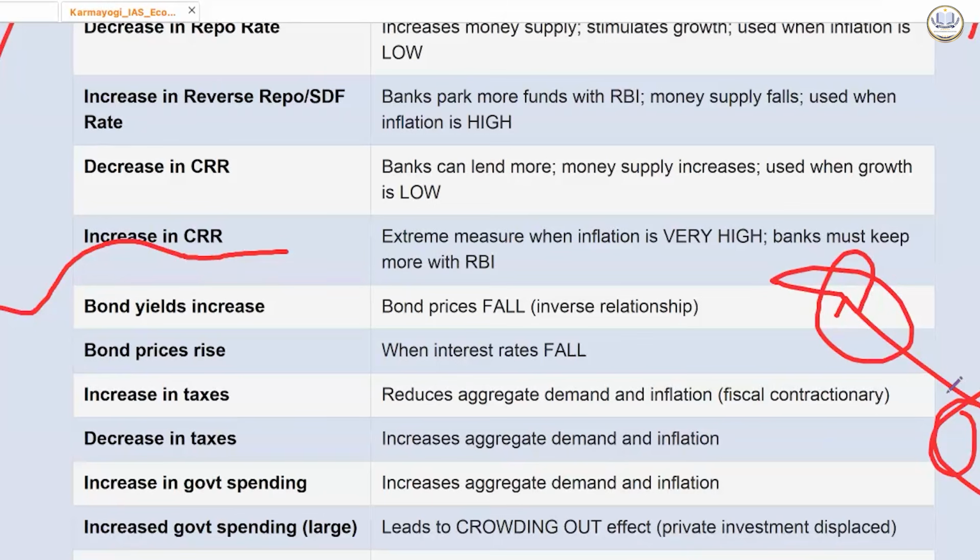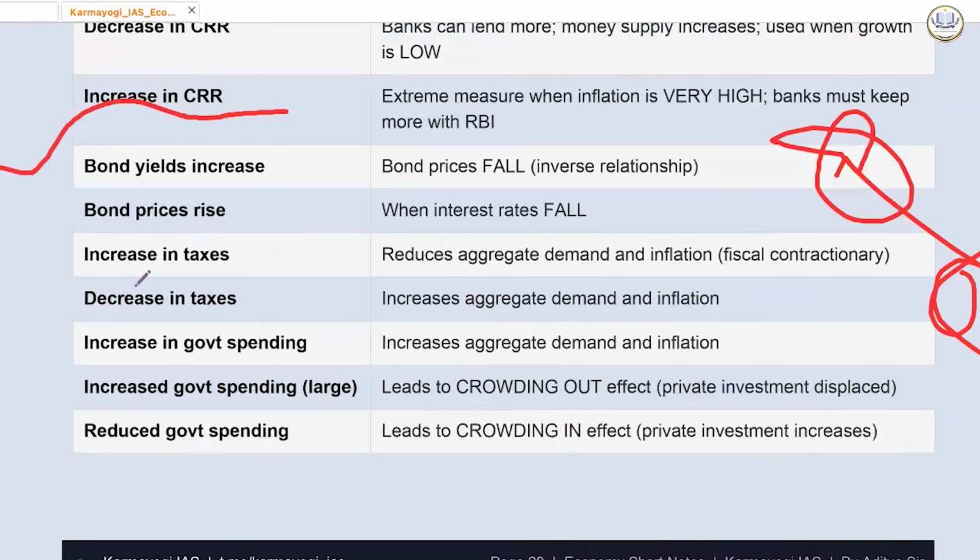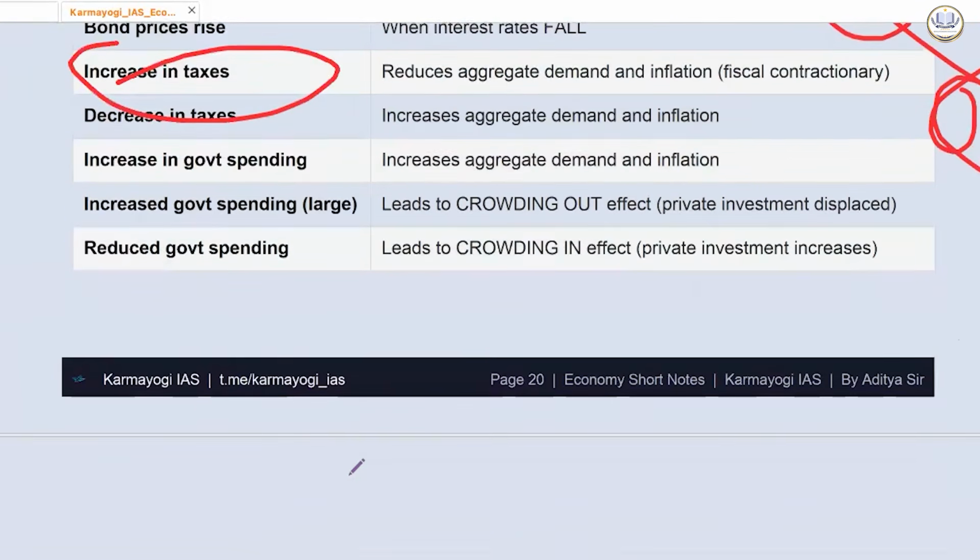If the interest rate that bank is providing is 4 to 5% or 6%, then the demand for bond will increase. So in general, interest rate and bond yield have inverse relationship, keeping other factors constant. This is something which you need to understand. Okay. And taxes, etc. we had discussed.